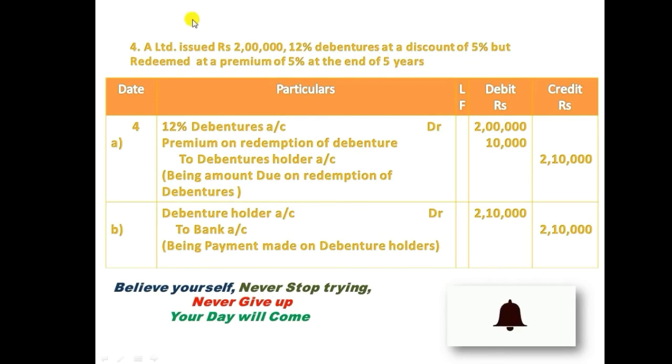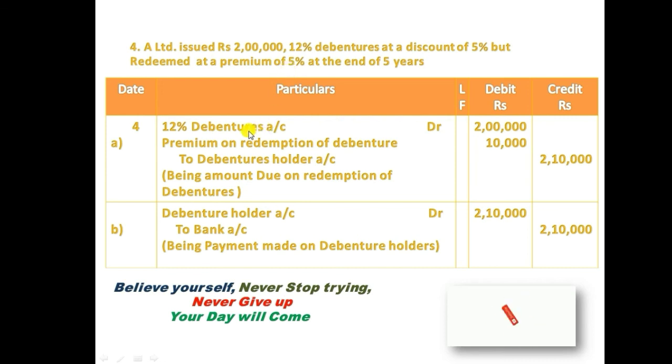Let's see example 4. A Limited issued rupees 2 lakhs 12% debentures at a discount of 5%, but redeemed at a premium of 5% at the end of the 5th year. So the company issued 2 lakh worth of debentures at a discount of 5%. So at the time of receiving the loan from the public, the company received 2 lakh minus 5%, but at the time of redemption, the company is going to repay 5% extra. That means on the face value of 2 lakh, the company is also going to pay 5% to the debenture holder as extra.